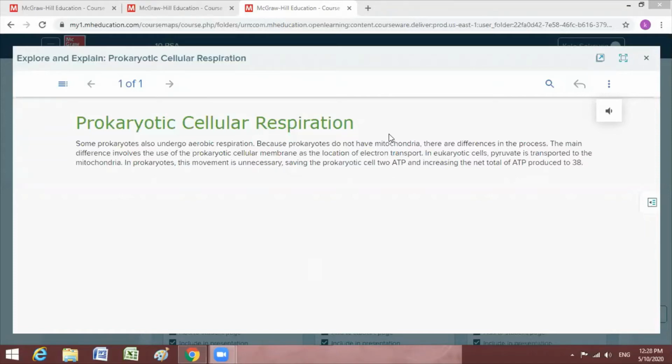Just to remind you, prokaryotes are examples of archaea and bacteria. They were given the name prokaryote, meaning before nucleus. That means those organisms are made up of cells, of course, but they don't have a nucleus, plus they don't have membrane-bound organelles. That's why they are classified as a group of prokaryotes.